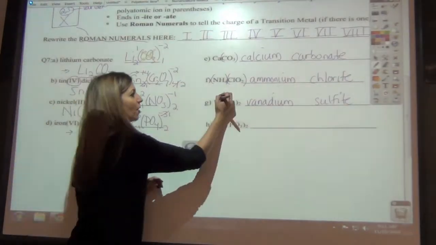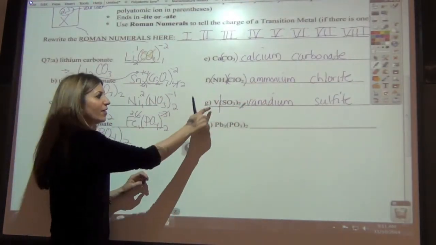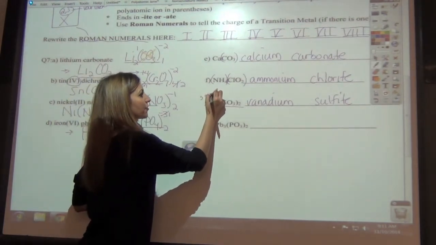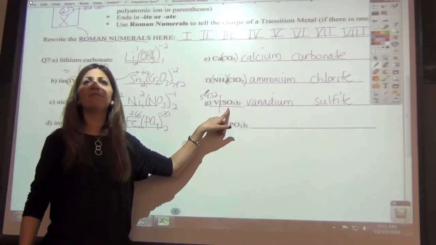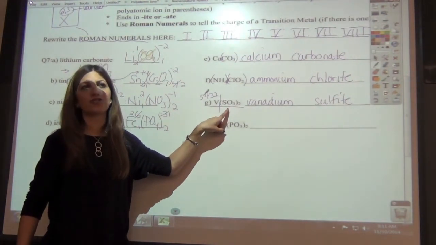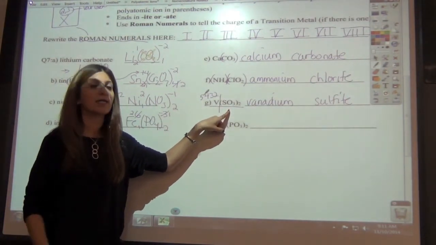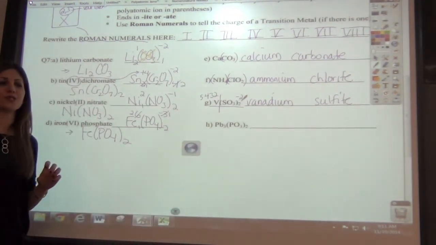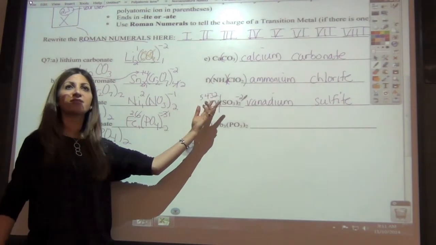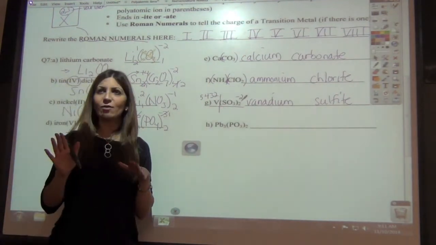So what I'm going to do is a plus chart. And I'm going to write vanadium's 5, 4, 3, and 2. It's only one of them. Okay? Sulfite, take a look at sulfite on your chart. What's the charge of sulfite? -2. Okay? Many of you will not need to do a plus chart. You'll be able to see it right away. But here's how it works.